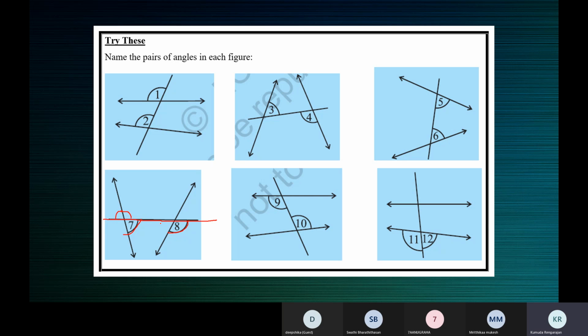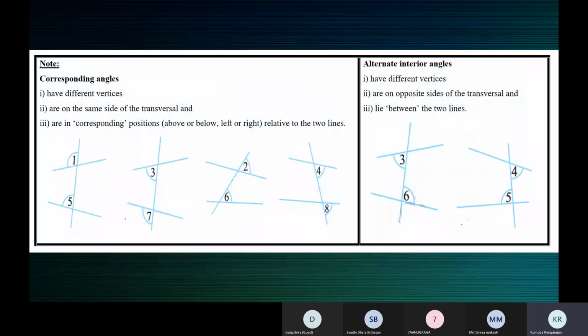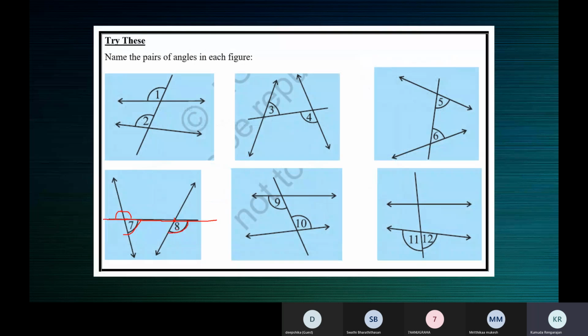We saw that they should have different vertices also. Corresponding angles must have different vertices. See here, the vertex of this angle is this one, and the vertex of this angle is this. They have different vertices. One is an exterior angle, the other is an interior angle. Same side of the transversal, different vertices.